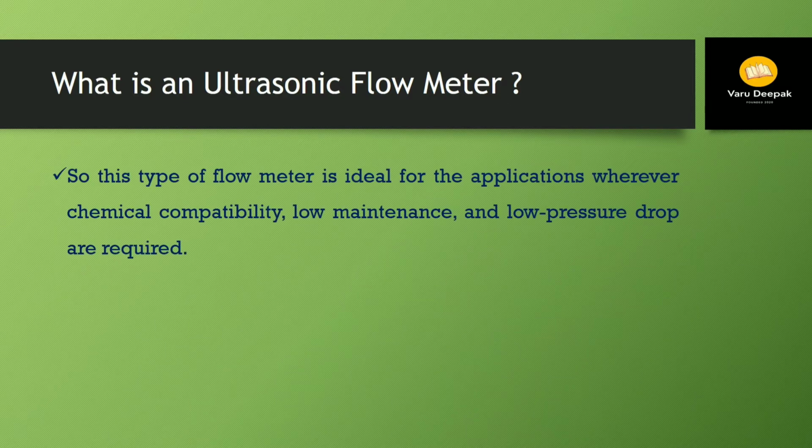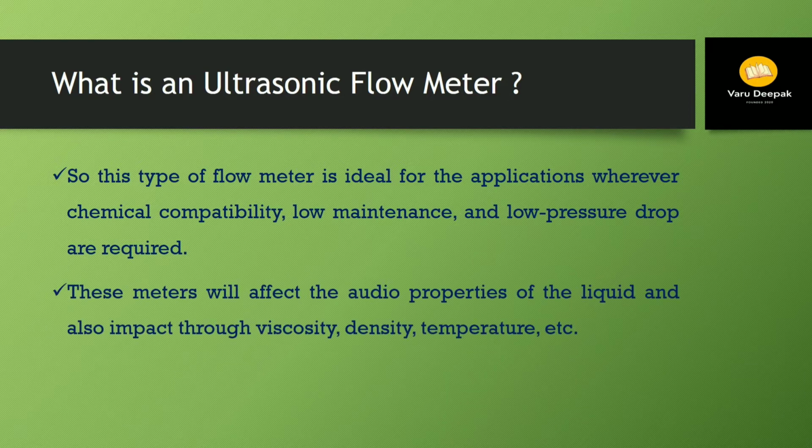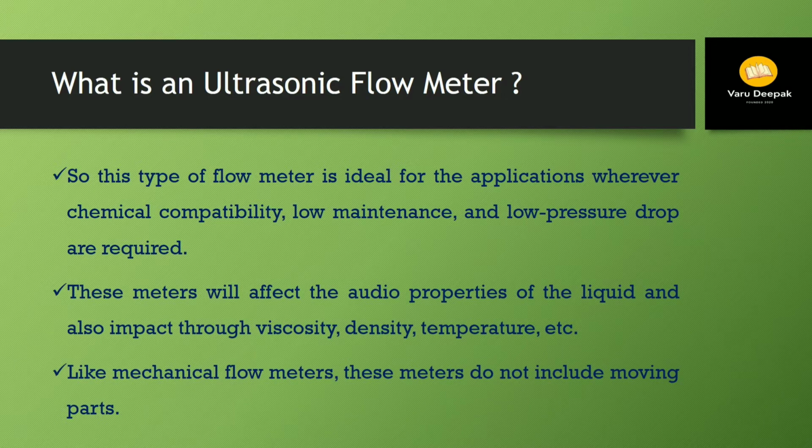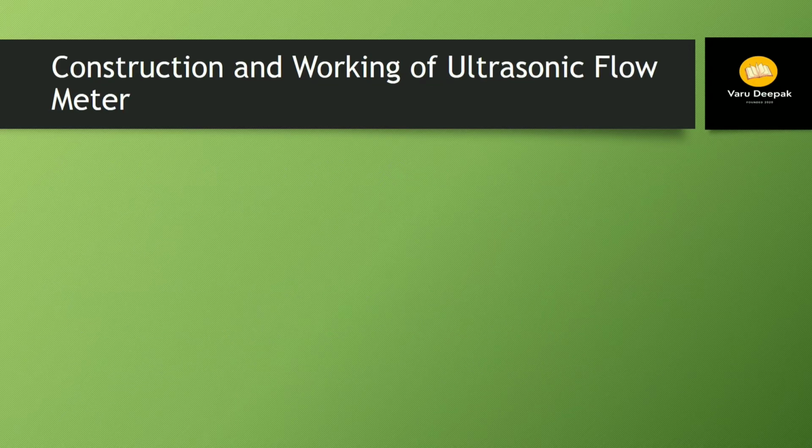So this type of flow meter is ideal for the applications wherever chemical compatibility, low maintenance and low pressure drops are required. These meters will affect the acoustic properties of the liquid and are also impacted by viscosity, density, temperature, etc. Like mechanical flow meters, these meters do not include any moving parts. Now let us see the construction and working of ultrasonic flow meter.